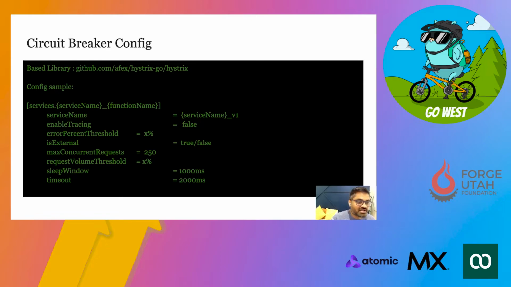We also set our max concurrent requests, which we could set per service. There are other parameters like request timeout and sleep window as well. So this is just a sample config.